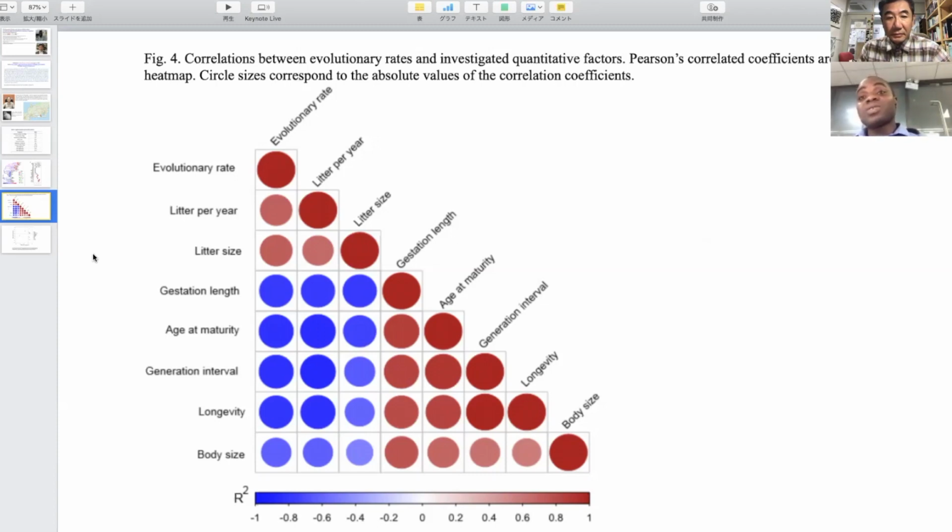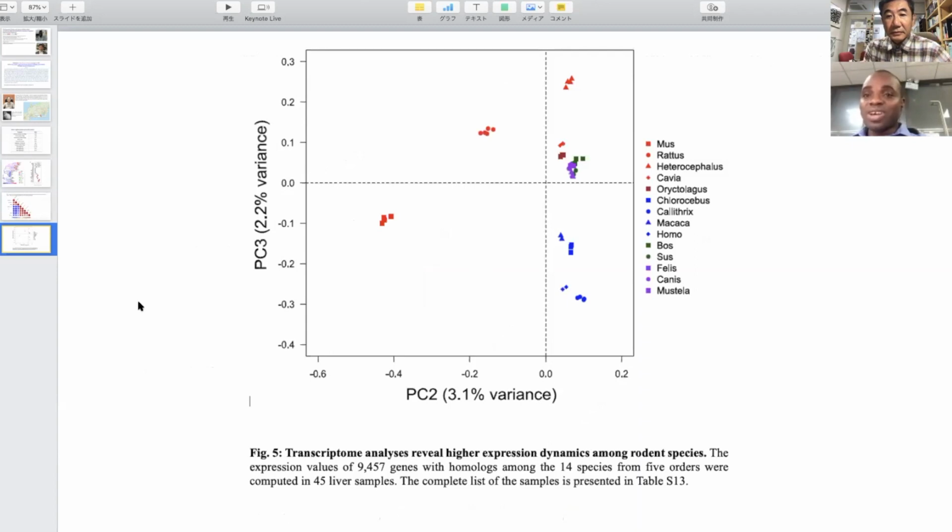The next thing that we tried to investigate is the impact of this rate heterogeneity, or difference in evolutionary rates. We looked at the transcriptome data, and we found that the pattern is similar. We found higher rates in rodents, and lower rates among primates.